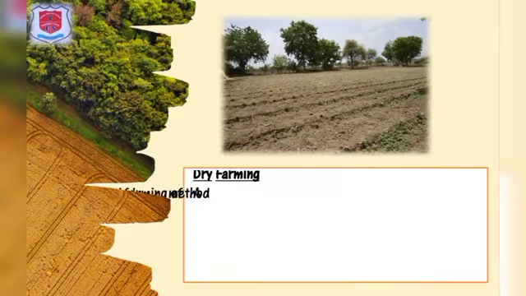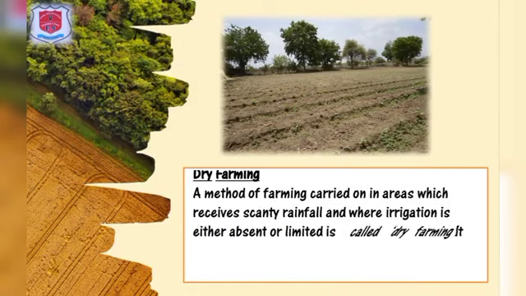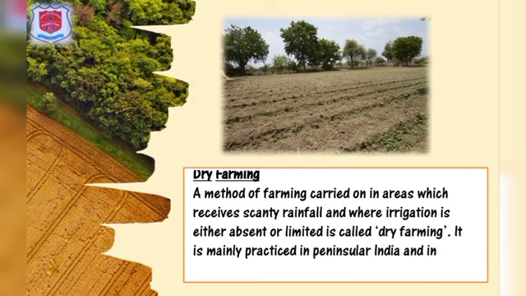Dry farming. A method of farming carried on in areas which receive scanty rainfall and where irrigation is either absent or limited is called dry farming. It is mainly practiced in peninsular India and in western Rajasthan.